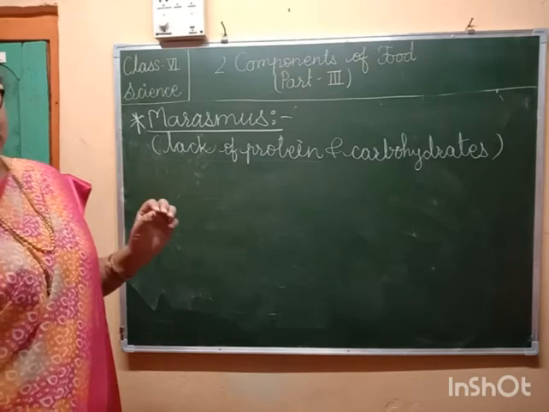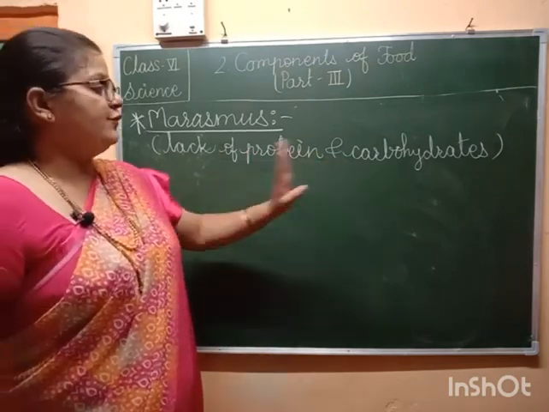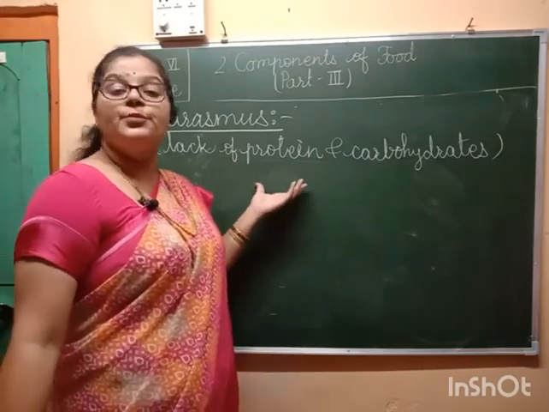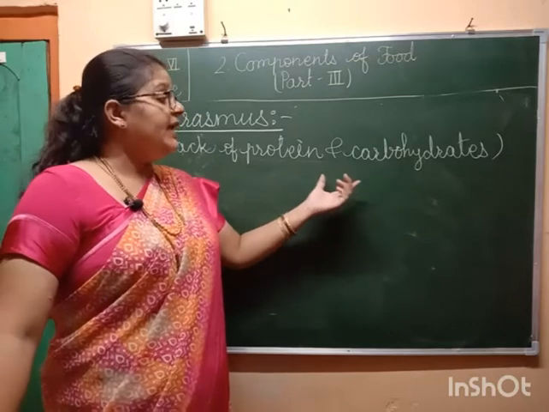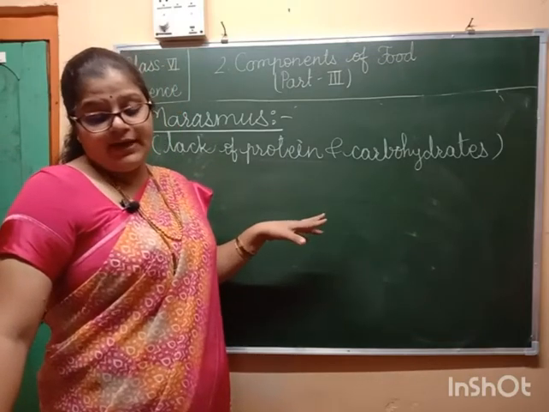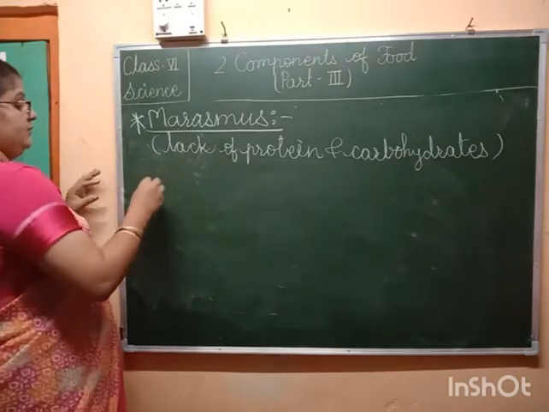Again, the deficiency of protein along with carbohydrate. Here, two components of food are in shortage: proteins and carbohydrates. The deficiency of proteins along with carbohydrate is called protein energy malnutrition.